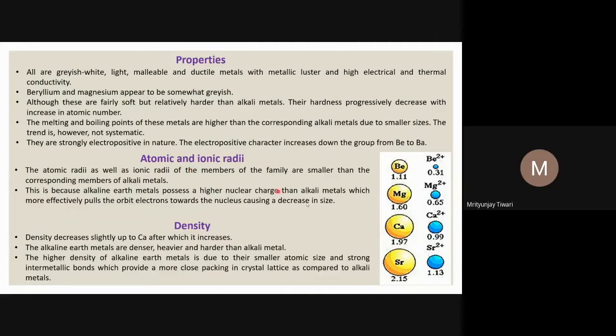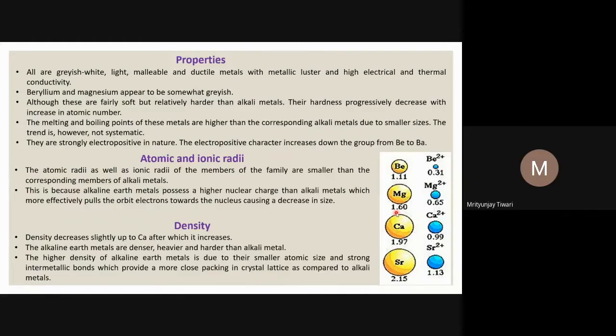So now atomic radii I have already explained. The atomic radii as well as ionic radii of the members of the family are smaller than the corresponding members of alkali metals. So in comparison to alkali metals, they are smaller. And why are they smaller? Because as we go from left to right in a period, atomic radii decreases. This is one trend that we have seen.